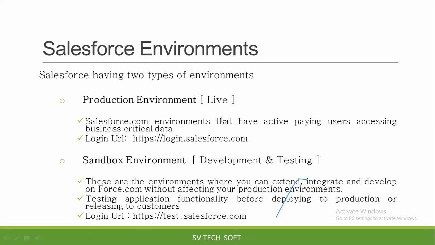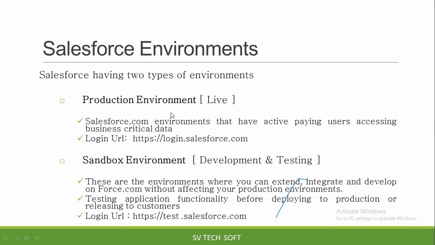For example, whenever a company gets a project from a client, they have to develop it within the sandbox environment. Once they have done the complete development within the sandbox, only then can they move the code from sandbox to production. They cannot directly implement the whole functionality within production.